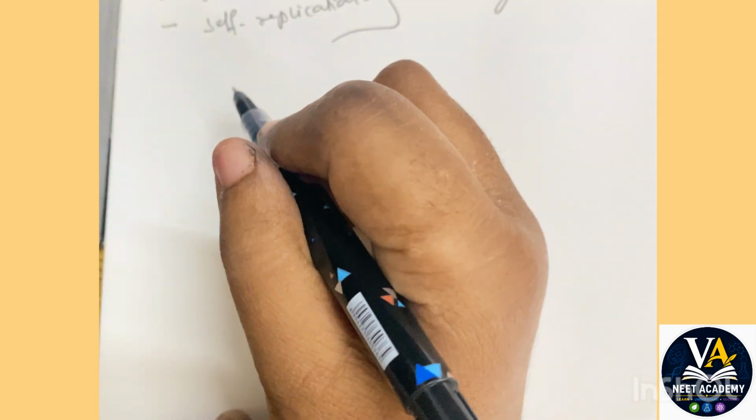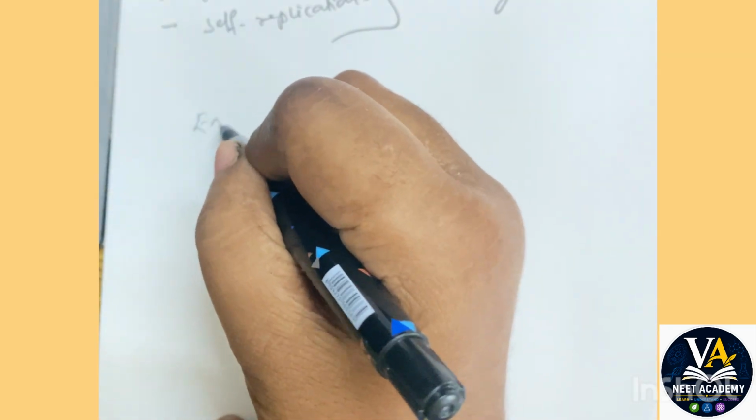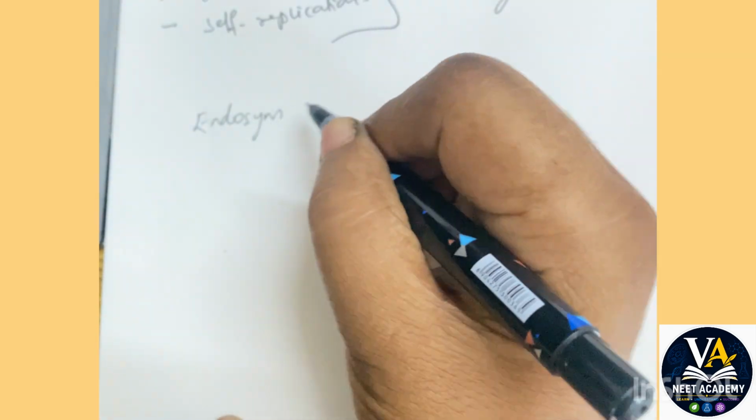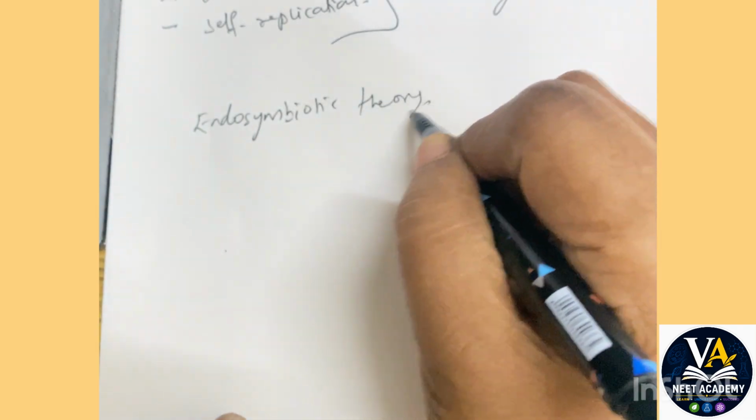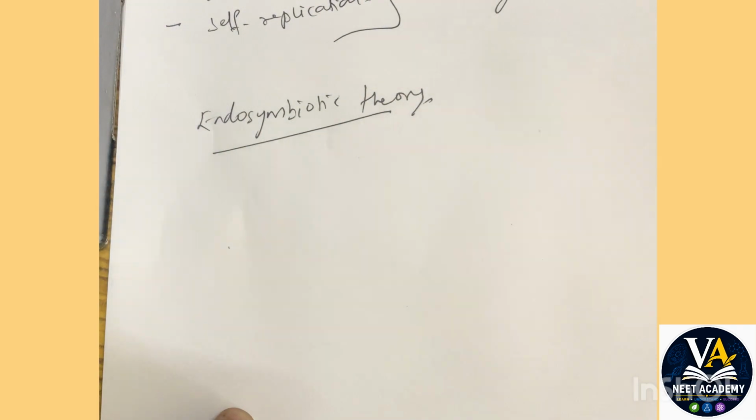Now, have you heard about the endosymbiotic theory of mitochondria? Symbiosis, all of you know, is a mutual, positive relationship, or as you can say, a mutually beneficial relationship between the two.